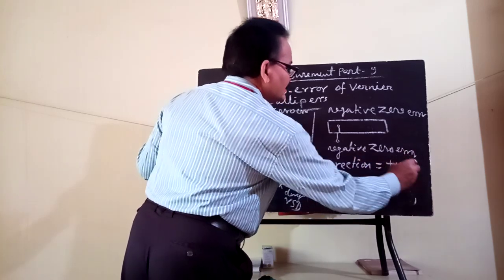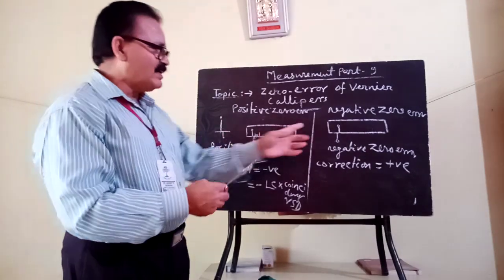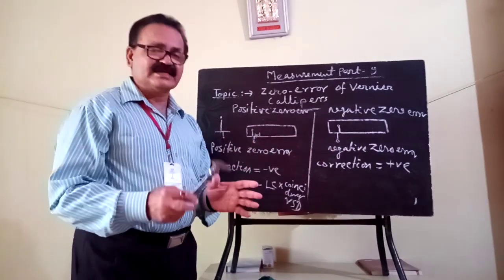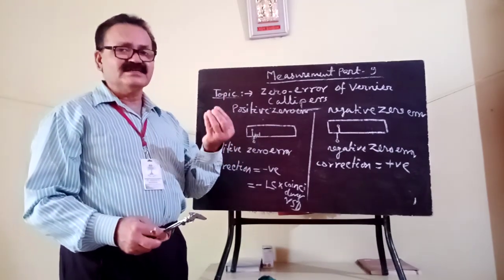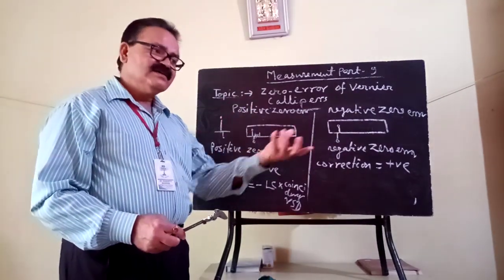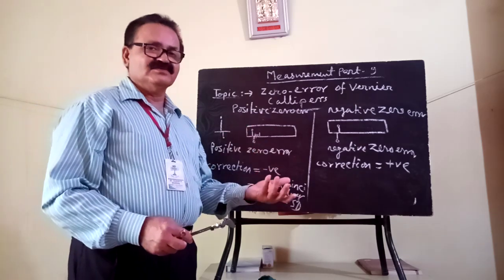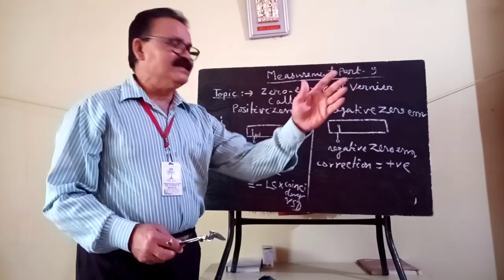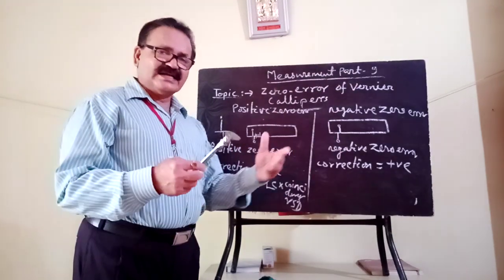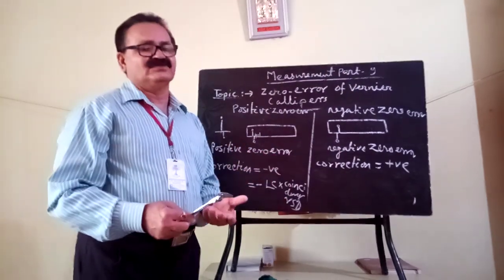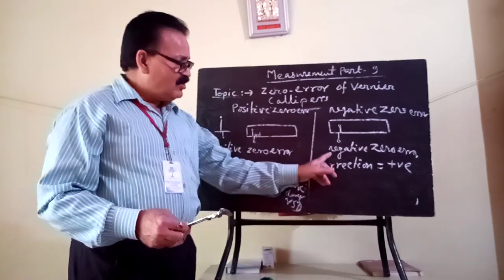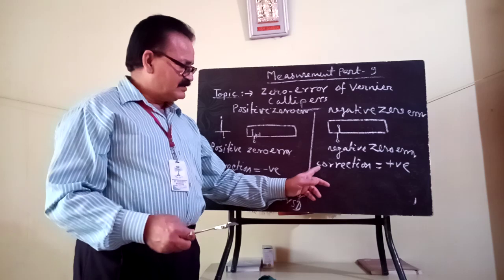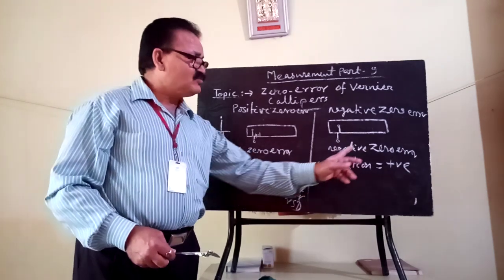Since the zero of vernier is on the left of main scale zero, whatever value you get is a little bit less than the actual value, so you are lagging behind some value, which is to be added.